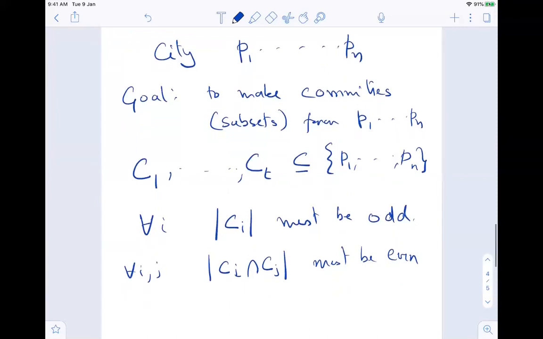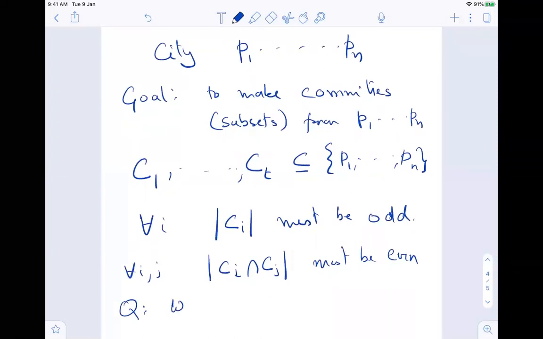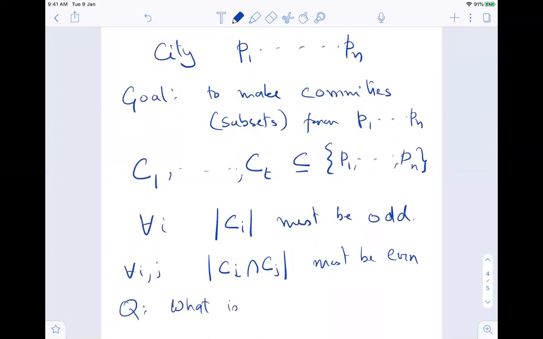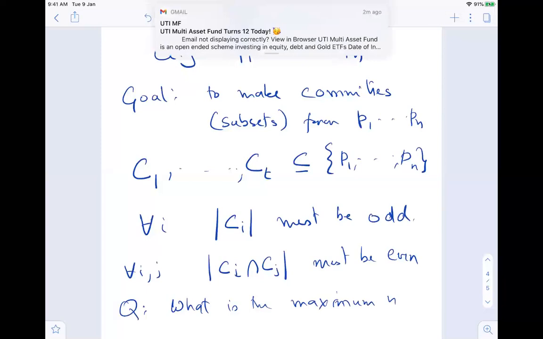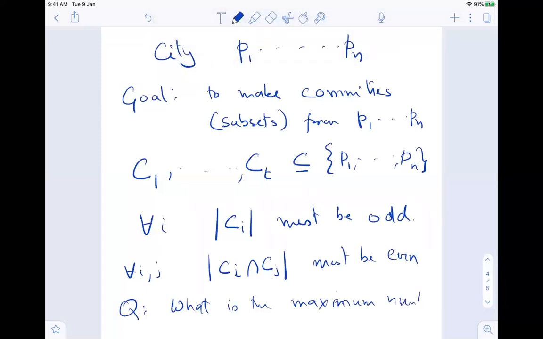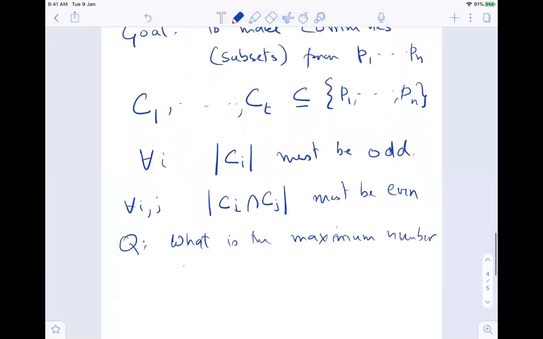Now, the question is: what is the maximum number of committees that can be formed?